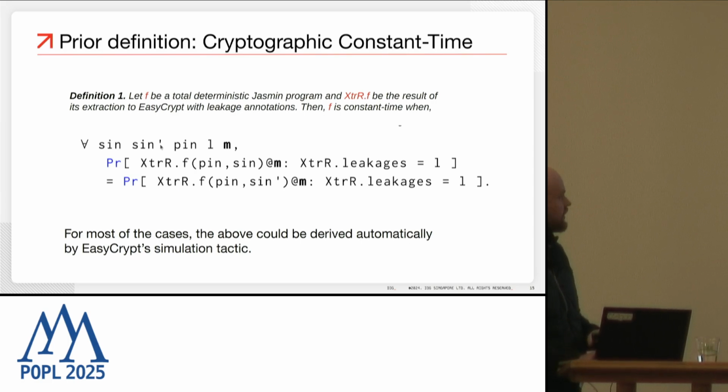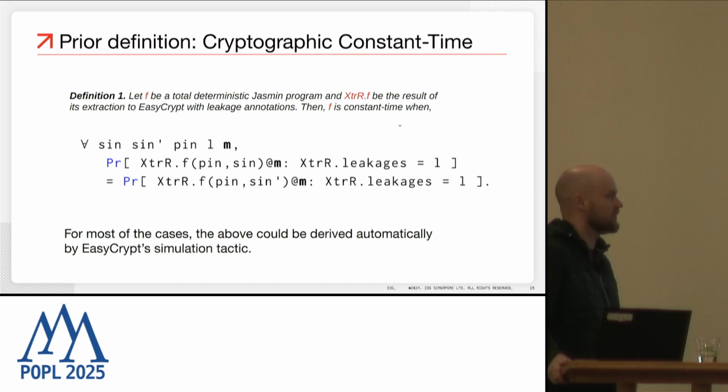Here, the important thing to notice is that what intuitively this definition does is it checks whether the leakages depend on the secret inputs. In the first probability expression and the second probability expression, the secret inputs are different. So if these probabilities are the same, then the intuition is that leakages are independent of the secret inputs, in which case we can say that it's cryptographic constant time.